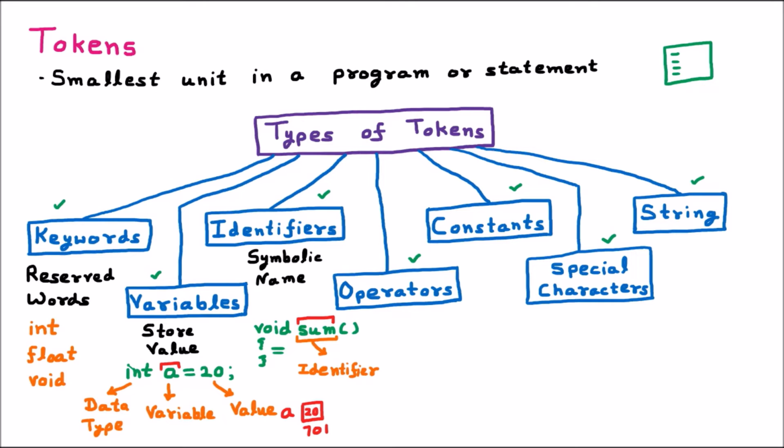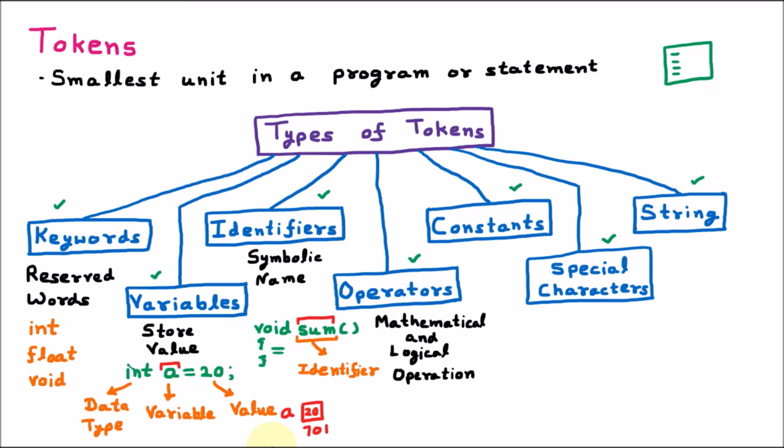So here, anything dealing with the memory, now that comes under the variable. So that is the difference between variable and the identifier. Now the next type of token we are having is the operator. Operators are used for mathematical and logical operation.